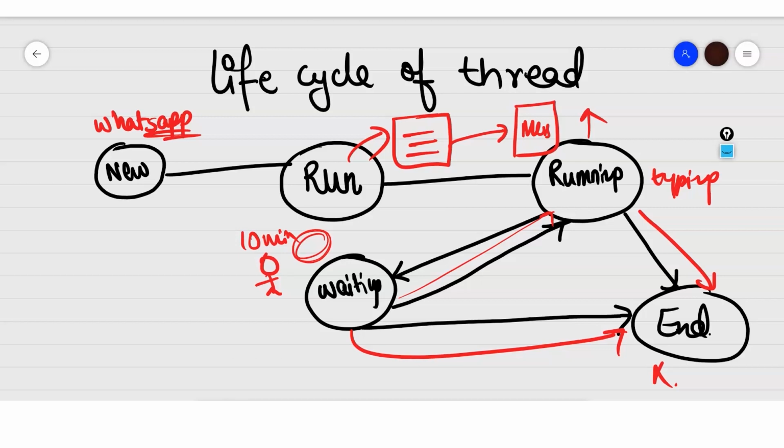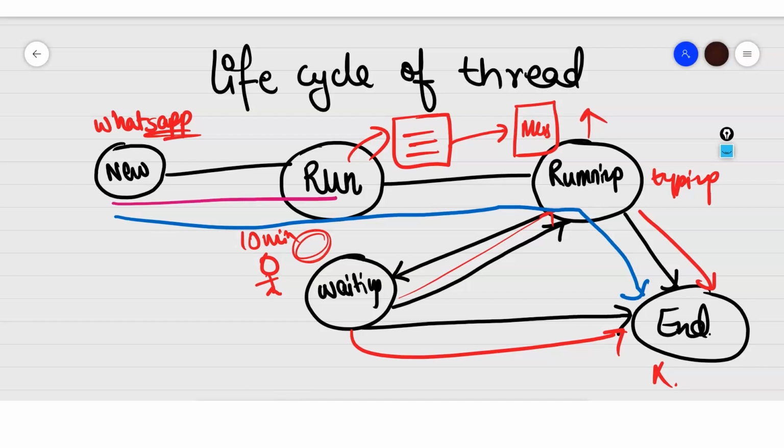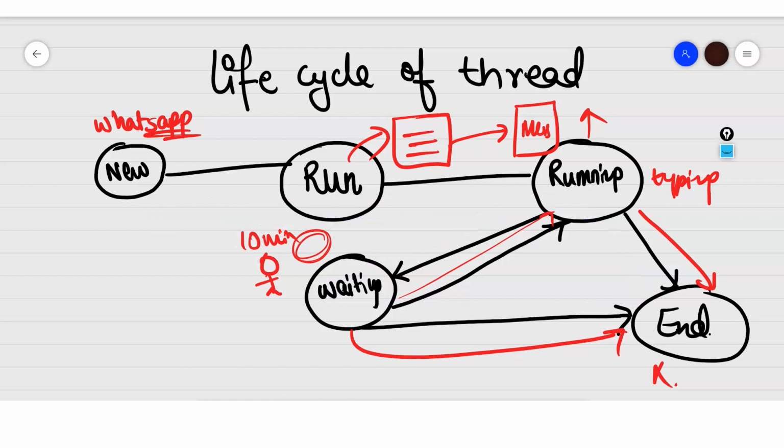So I will just redraw the directions for you. I opened the app, the app is now ready to run, it's running, and then I did my work and I ended. Another scenario: I opened my app, it started, it was in a running phase, and then I waited for a few resources, those resources weren't available to me, so my app crashed. That's done. I've just removed these two paths so that there is less confusion.